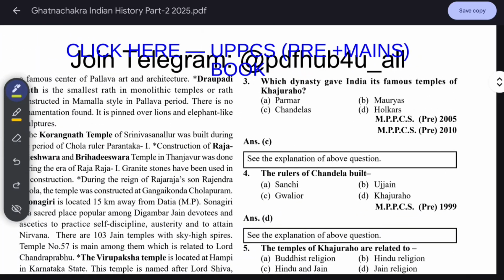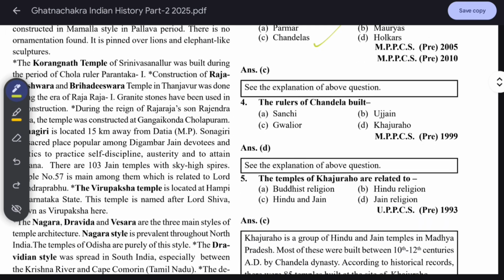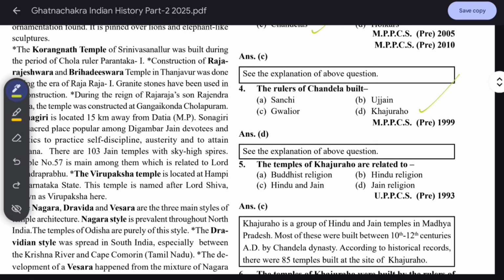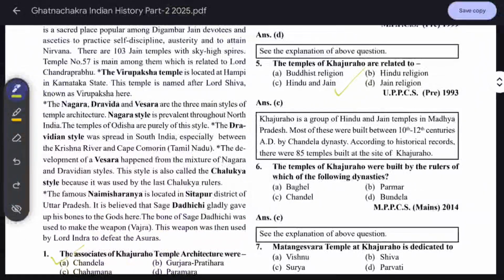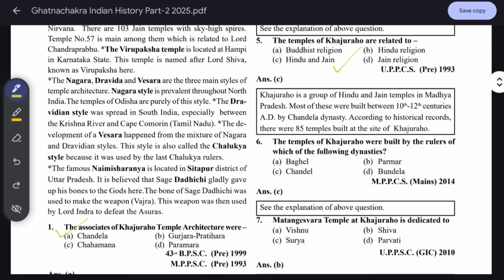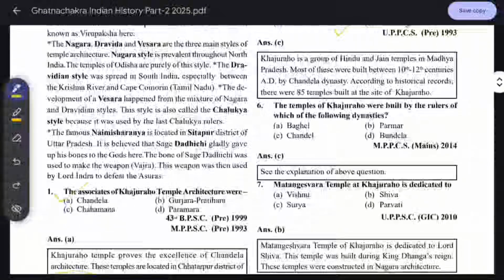Which dynasty gave India its famous temple of Khajuraho? It is Chandelas. The rulers of Chandela built Khajuraho. The temples of Khajuraho are related to Hindu and Jain. Khajuraho is a group of Hindu and Jain temples in Madhya Pradesh. Most of these were built between the 10th to 12th centuries AD by the Chandela dynasty. According to historical records, there were 85 temples built at the site of Khajuraho. The temples of Khajuraho were built by rulers of which dynasty? It is Chandela.